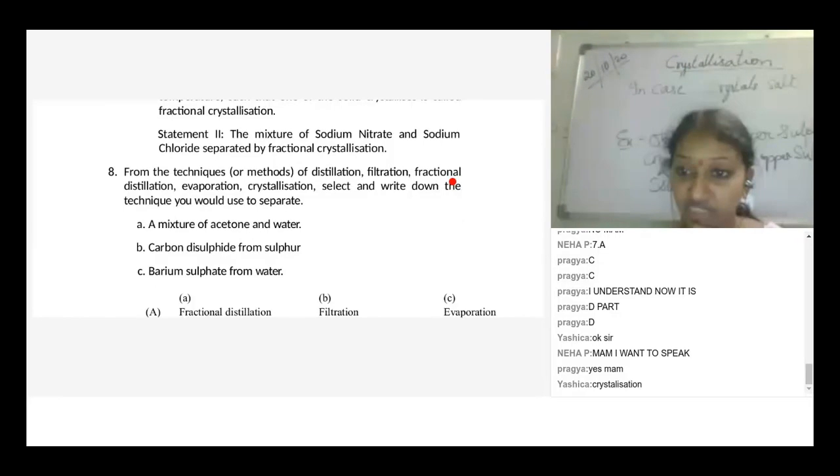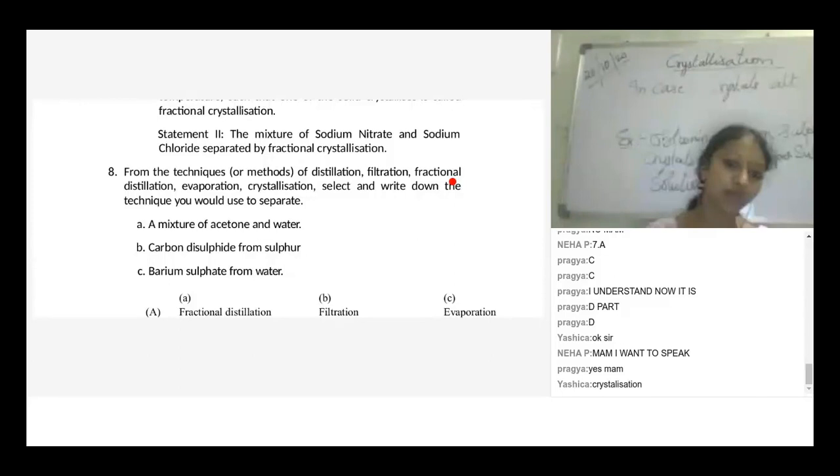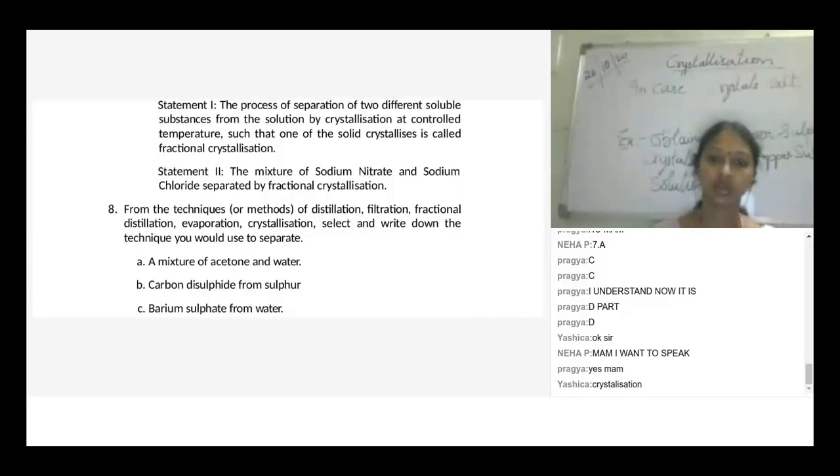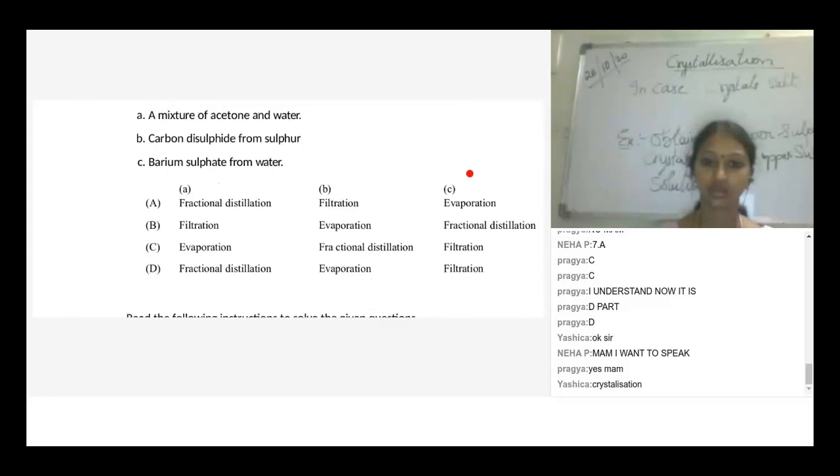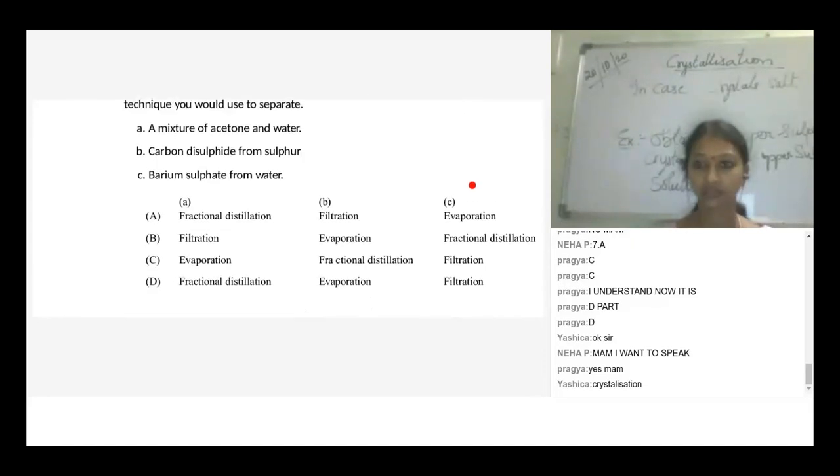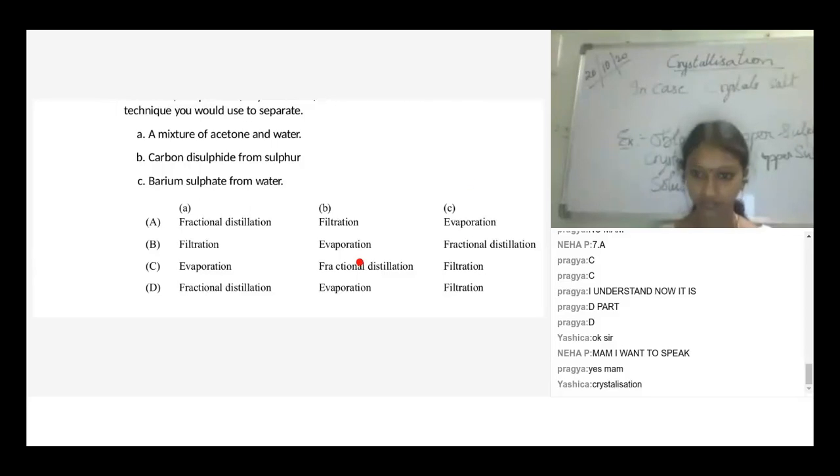Techniques or methods: distillation, filtration, fractional distillation, evaporation, crystallization. Select and write down the technique you would use to separate a mixture of acetone and water. Distillation. Simple distillation. Okay, or fractional distillation also we can say.